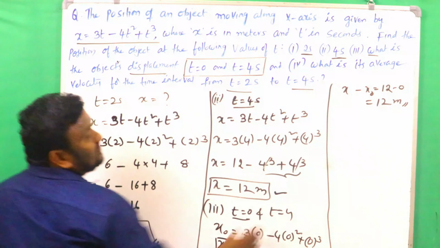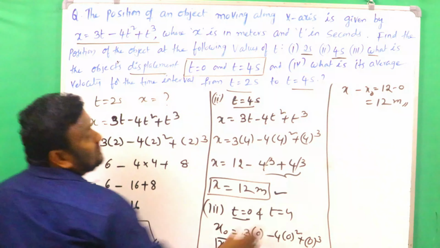And finally the fourth one. We have to find the average velocity. Average velocity is equal to total displacement by total time taken. I am going to take the interval between 2 seconds and 4 seconds. 2 seconds is t1 and 4 seconds is t2, so the time is t2 minus t1. When t is equal to 4, the value is x, and when we have 2 seconds, x is minus 2.